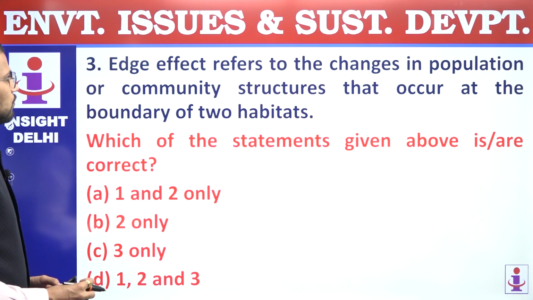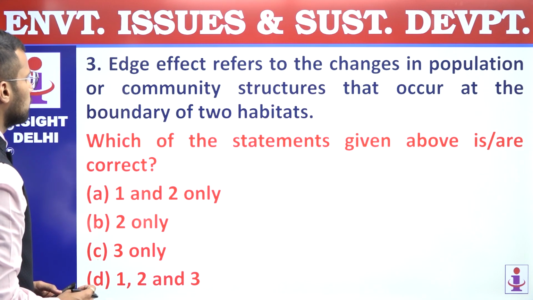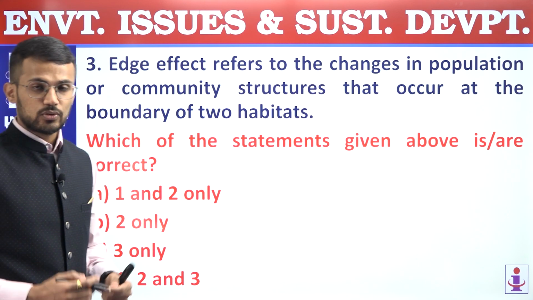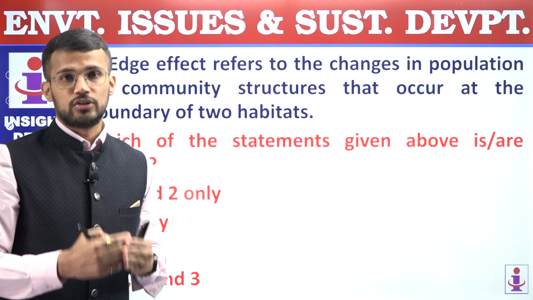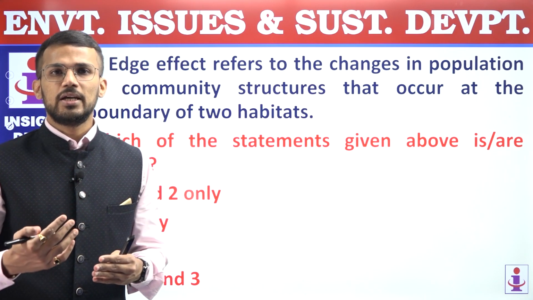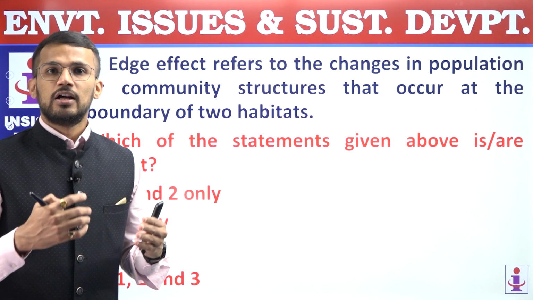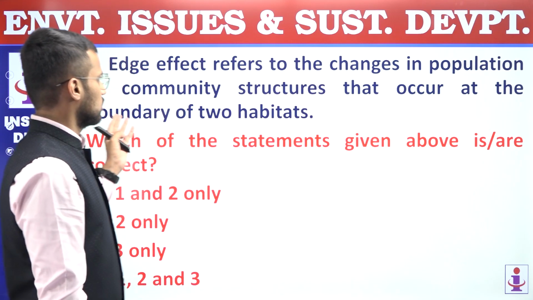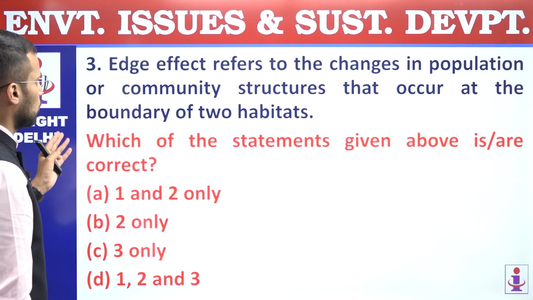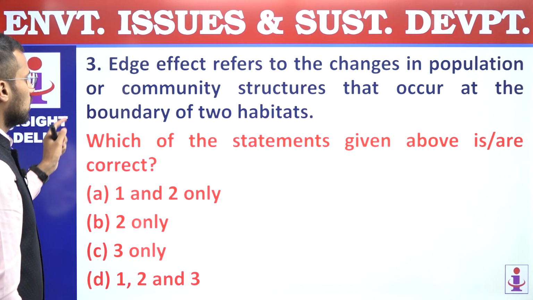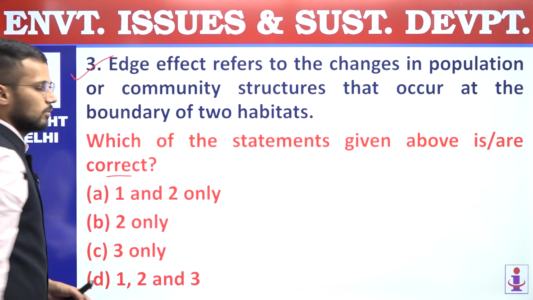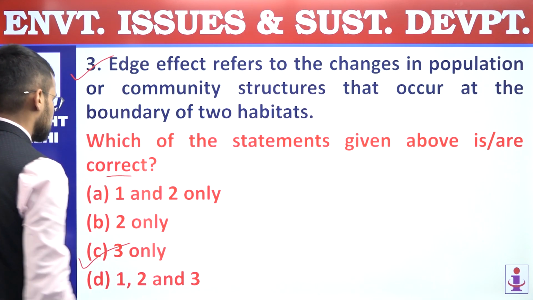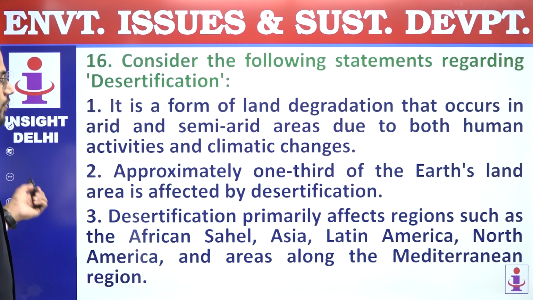Third, edge effect refers to the changes in population or community structures that occur at the boundary of two habitats, right? So this statement is a correct statement. It is ecotone wherein we'll be able to see edge effect, right? And due to edge effect, we may have the presence of certain population in high diversity, right? So the third statement is correct. Edge effect refers to changes in population or community structure that occur at the boundary of two habitats. We are supposed to find out the correct statement, so only third is correct, and that's why the answer of this question is C, 3 only. Question number 15, answer is C.